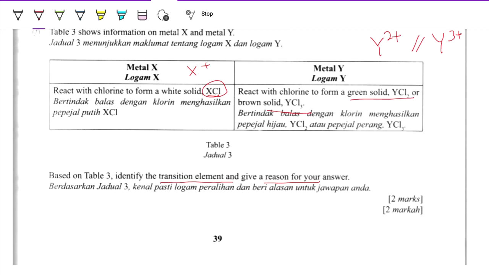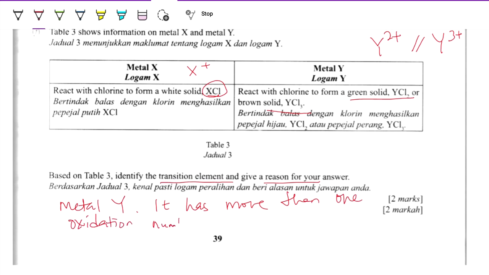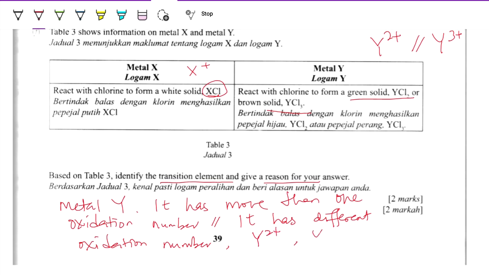Transition elements have more than 1 oxidation number, so it should be metal Y. It has more than 1 oxidation number, or different oxidation numbers, which are Y2+ and Y3+.